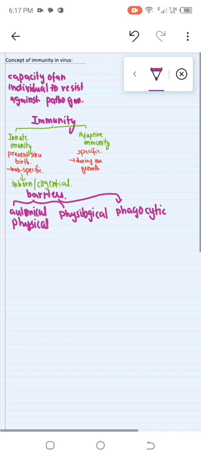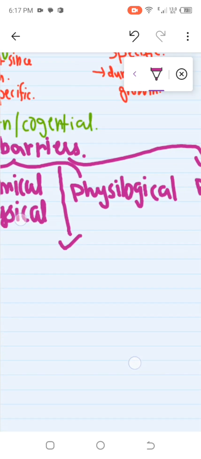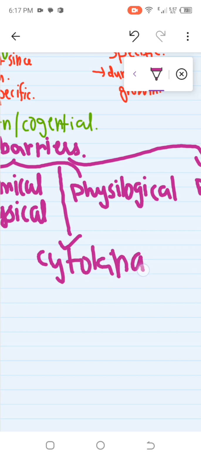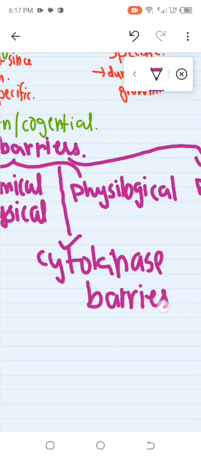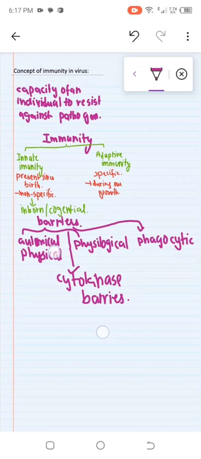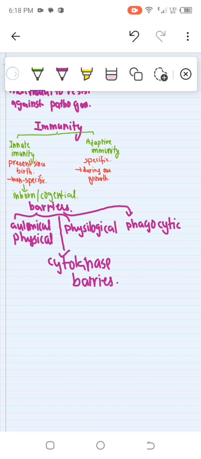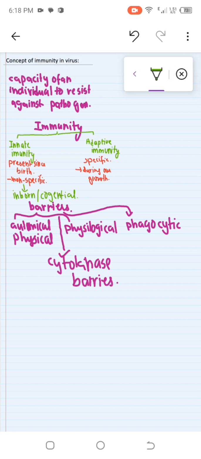And fourth is the cytokine barrier. So these are the barriers which are present. Now let's discuss each barrier in more detail.